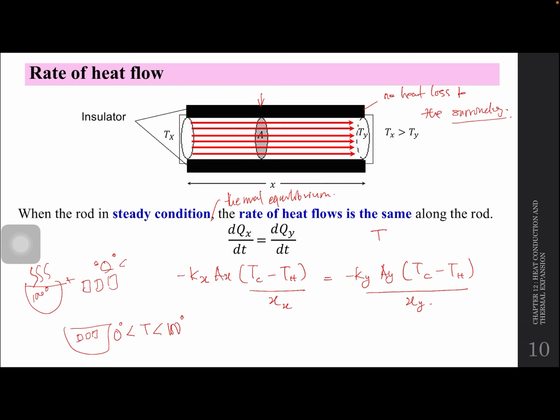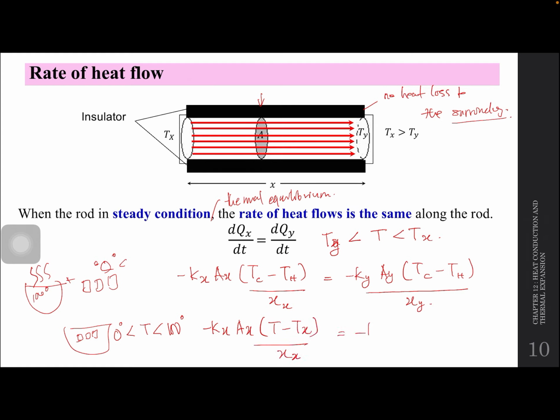So T ni will be in between TX, must be greater than TY but must be less than TX. So TX lagi panas daripada TY. So kalau untuk X ni KX, AX, so because like our final temperature must be less than TX, final temperature is colder than TX, so T minus TX over XX.